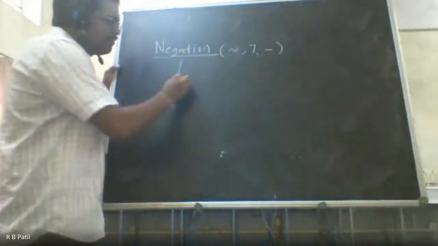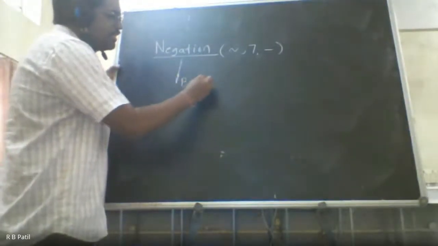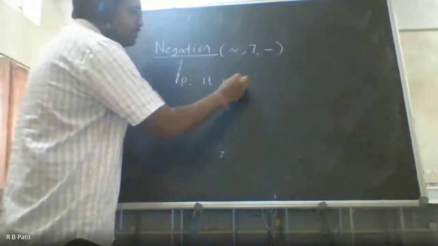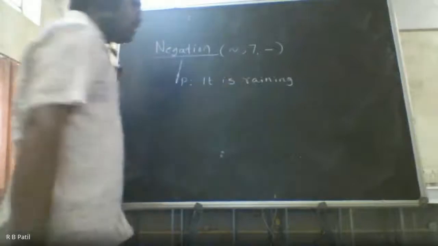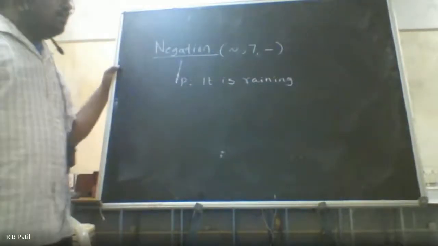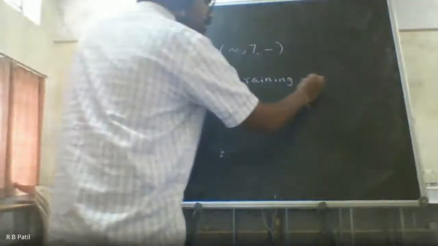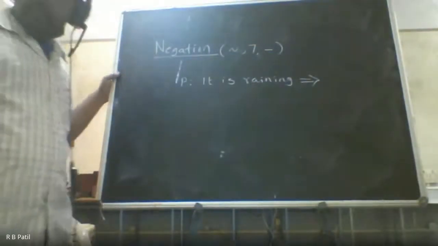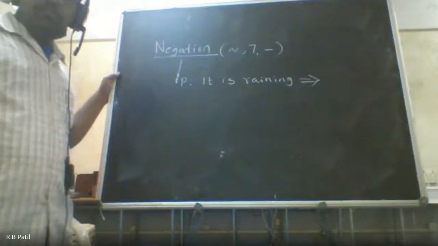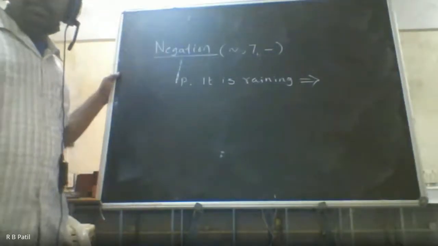If the given statement P is it is raining outside, what is its truth value? Can anybody tell me? True or false? According to your situation, it can be either true or false.